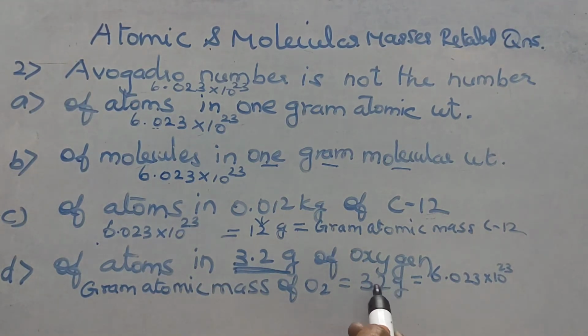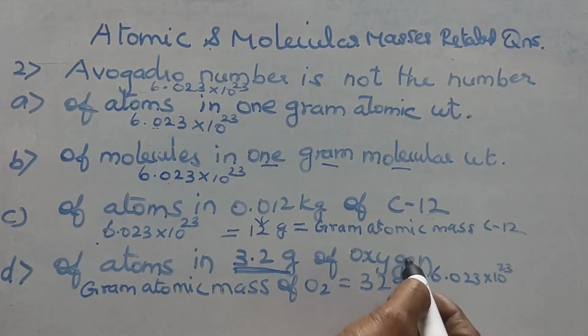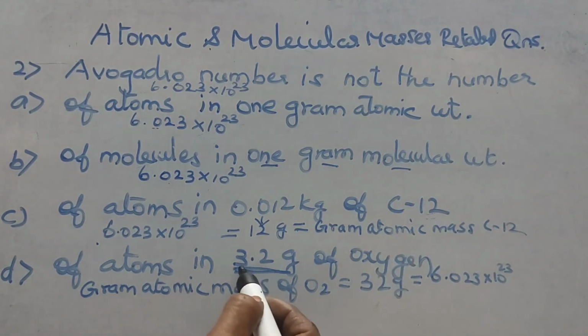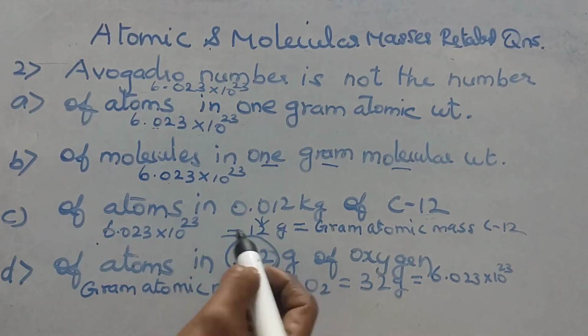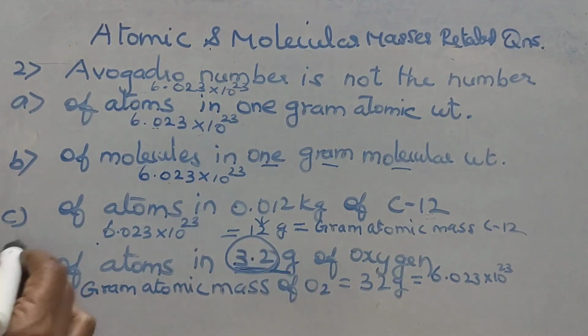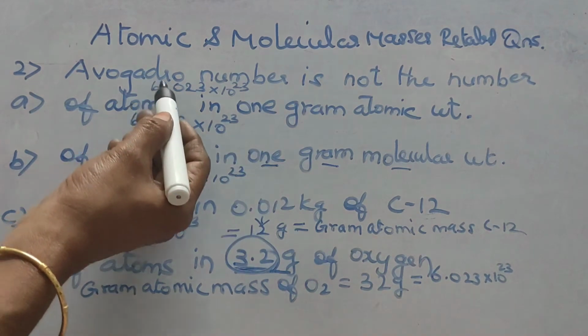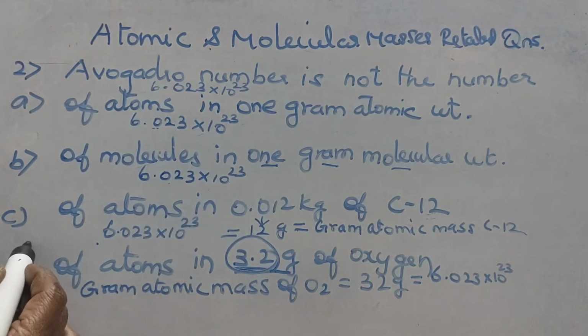Only in 32 gram, 6.023 into 10 power 23 atoms are there. But here it is given 3.2 gram. So, it is not the Avogadro number. So, this is the option here.